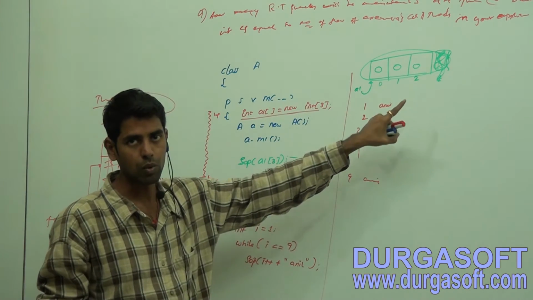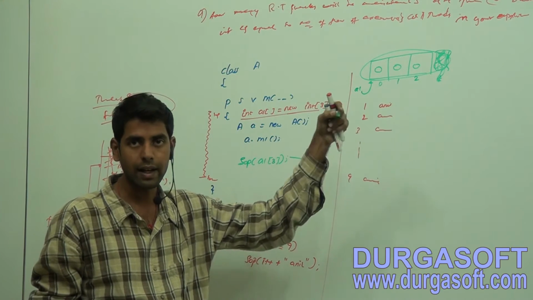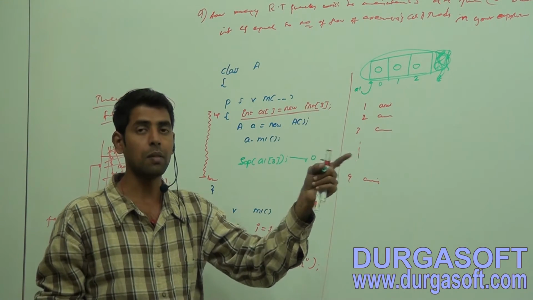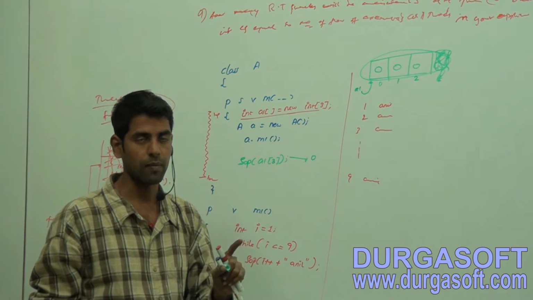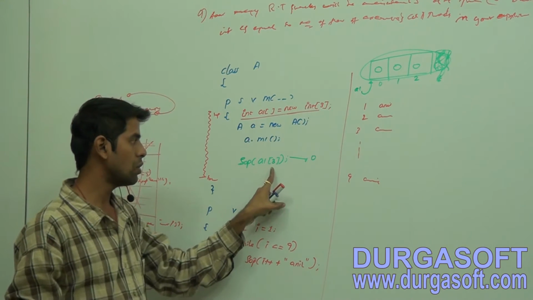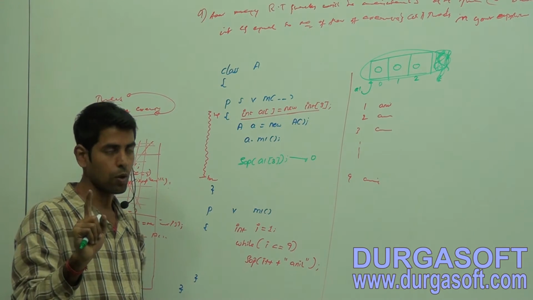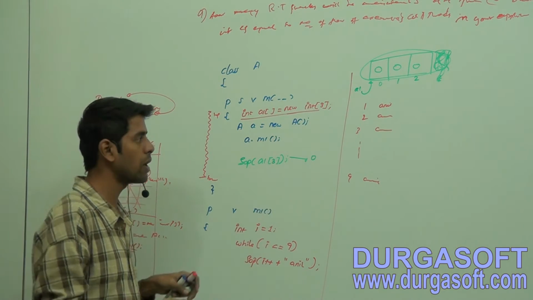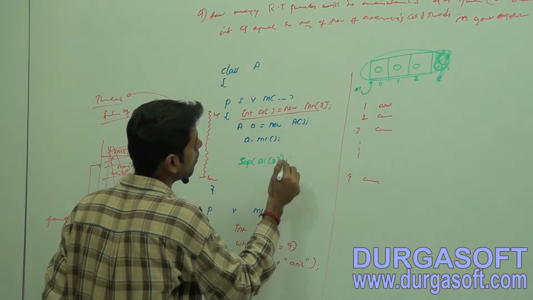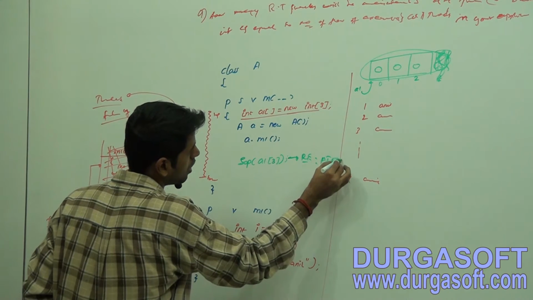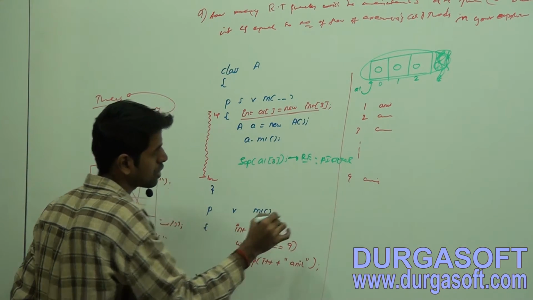So what will the JVM do? It will raise an exception. I hope you have knowledge of exceptions. Here you will have a runtime exception, ArrayIndexOutOfBoundsException.